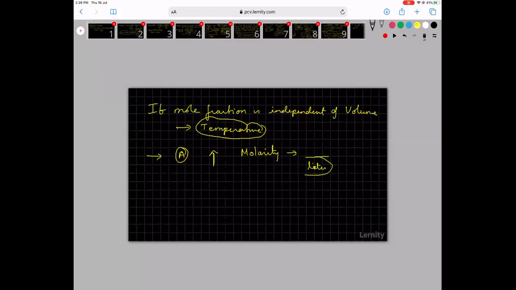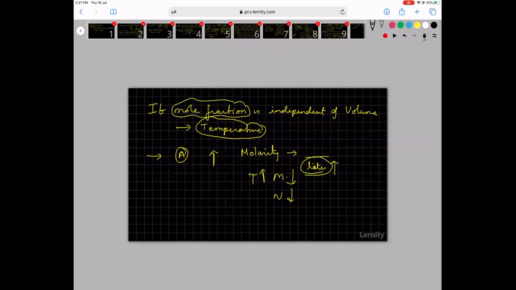So this liter of solution is temperature dependent. As you increase temperature, volume increases, and molarity decreases. Similarly, normality decreases, but mole fraction remains the same.